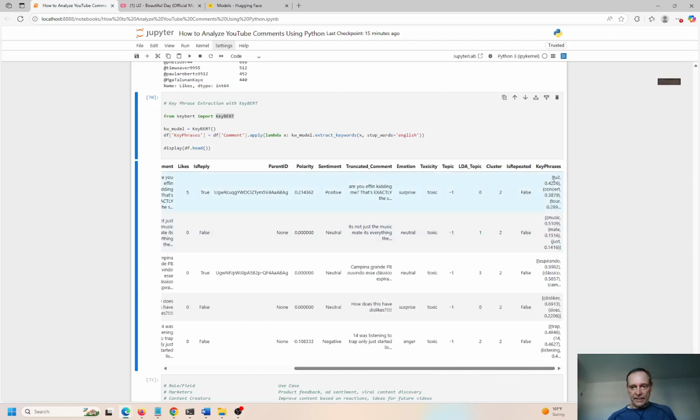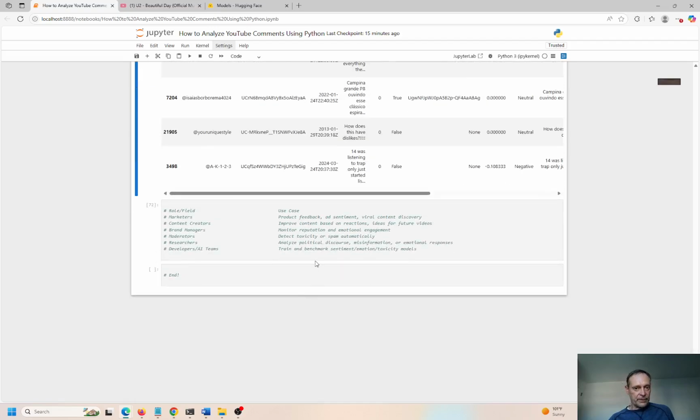And the key phrase comes up as U2, 42% of the time, concert, 38% of the time, and tour, 28% of the time. So you sum that up, you get 100%. This is music, 51%, mate, 15, and just 14. That sums up to 1.0. Sprizio, I don't know what this is, Spanish, I think. I'll skip that one. Dislikes is 69%, 22% is does, and then trap is about 48% and 46% for dislike.